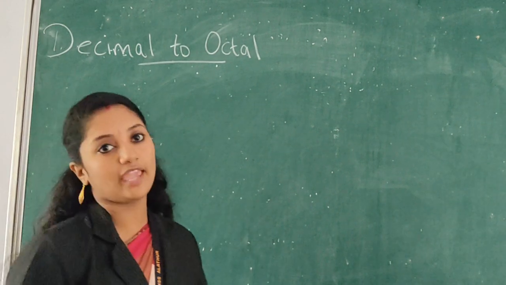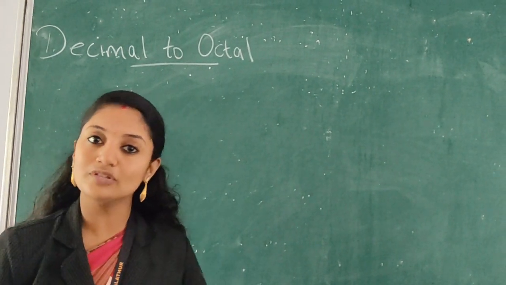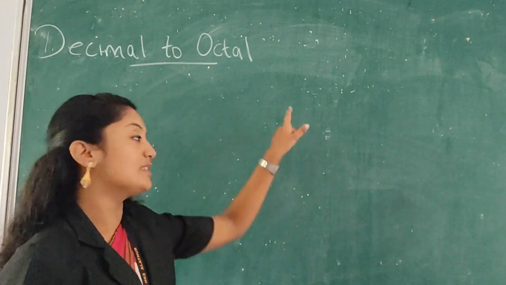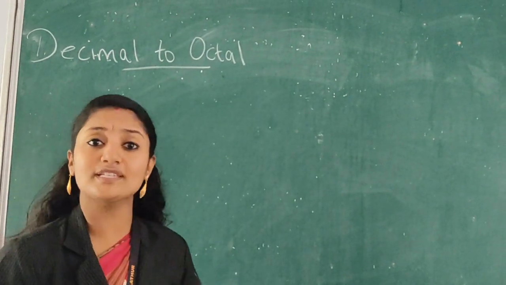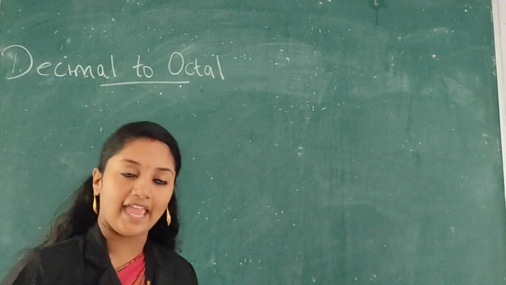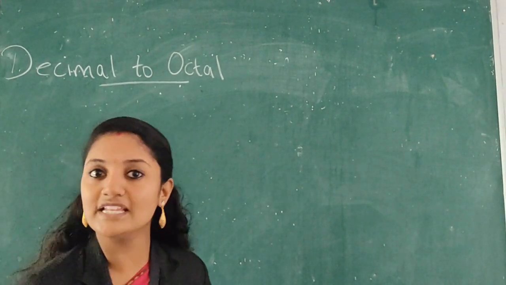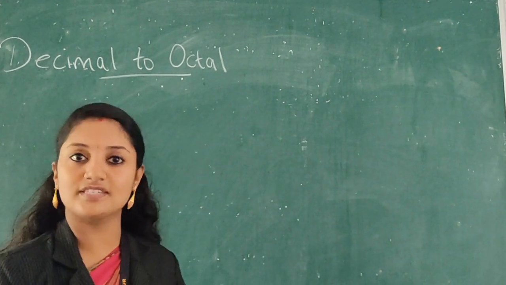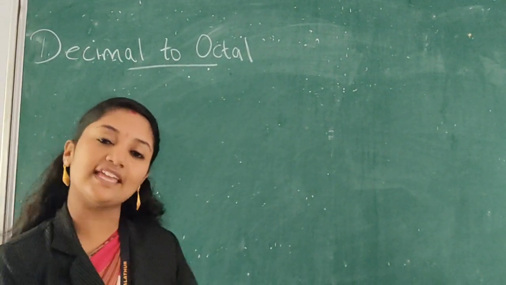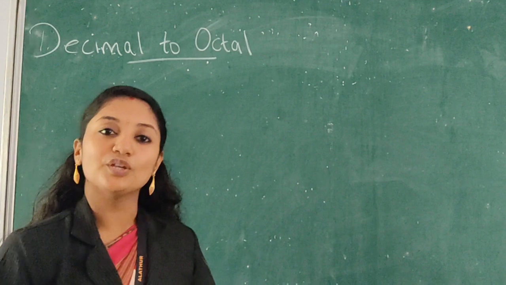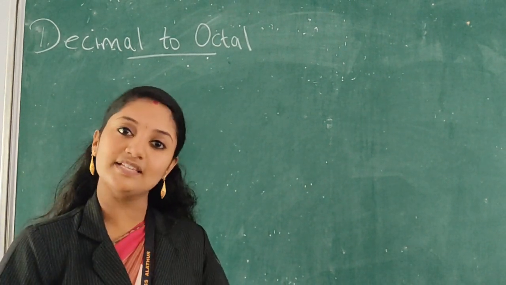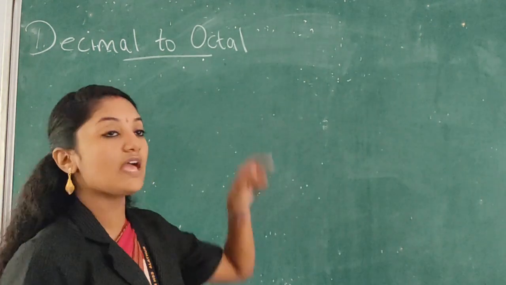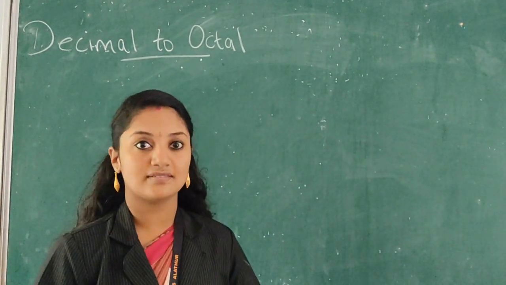Here same. First step is you have to divide the decimal number by the base of octal. And what is the base of octal? 8. So you have to repeatedly divide the decimal number by 8. Second step, same. You have to repeatedly divide this until you get the symbols of octal as remainders.